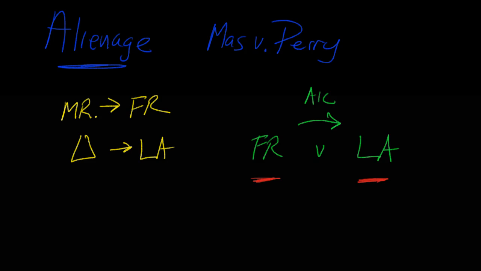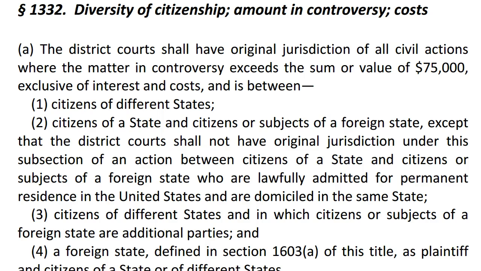One of the things I cautioned students was that for the basic hypo, students should only consider the first part of 1332(a)(2), namely the clause citizens of a state and citizens or subjects of a foreign state. And I said we'll talk about the subsequent language later on. Well, now's the time to look at that language, and we're going to illustrate it through a couple of hypotheticals.